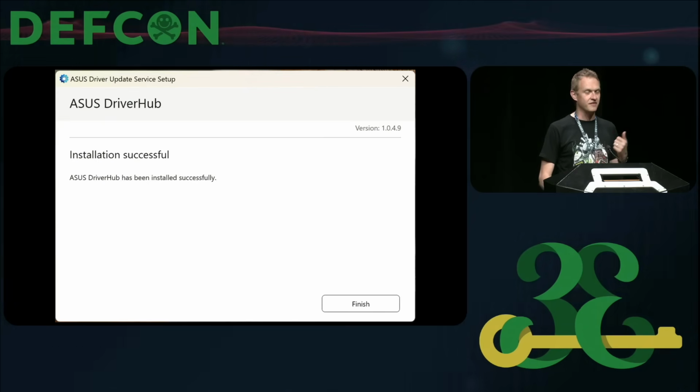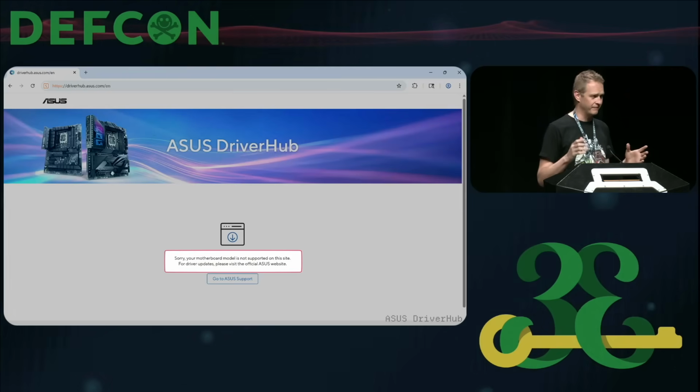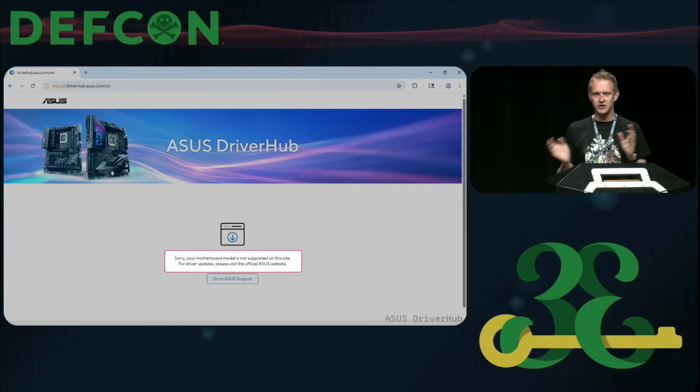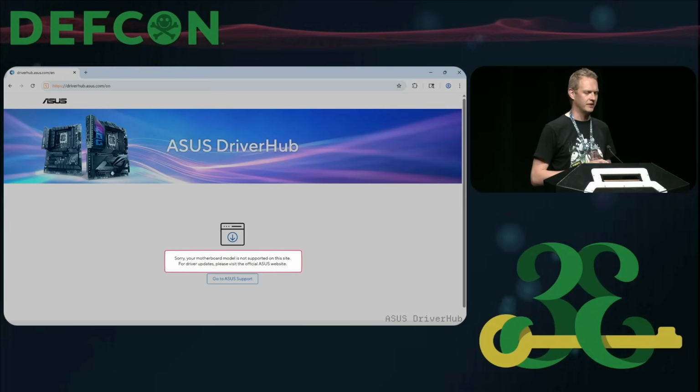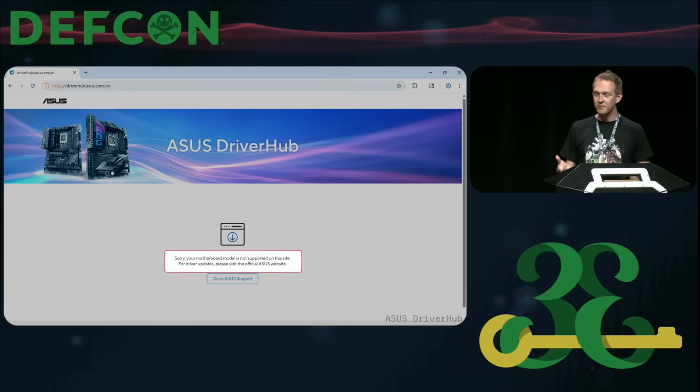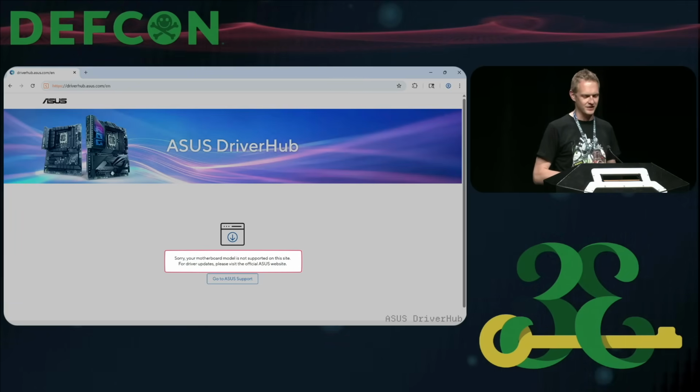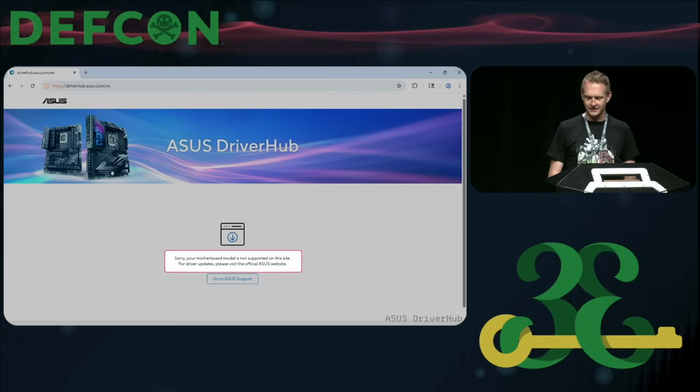With that installed, I can finally open DriverHub in this VM. And again, the VM is handy. I can snapshot, roll back, do all the kinds of things without it being a pain. But when I open it up, again, it tells me this is not an Asus product. Can't fault them, they're right.